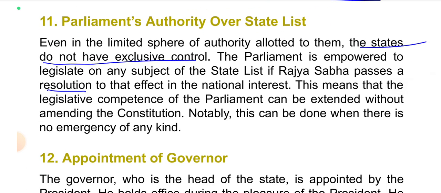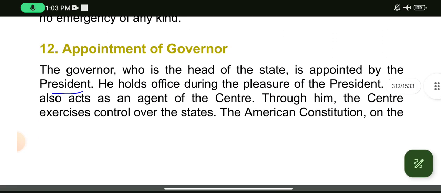Parliament's authority over the state list. Even in the limited sphere of authority allotted to them, the states do not have exclusive control. The Parliament is empowered to legislate on any subject of the state list if the Rajya Sabha passes a resolution to that effect in the national interest. This means that the legislative competence of the Parliament can be extended without amending the Constitution. Notably, this can be done when there is no emergency of any kind.